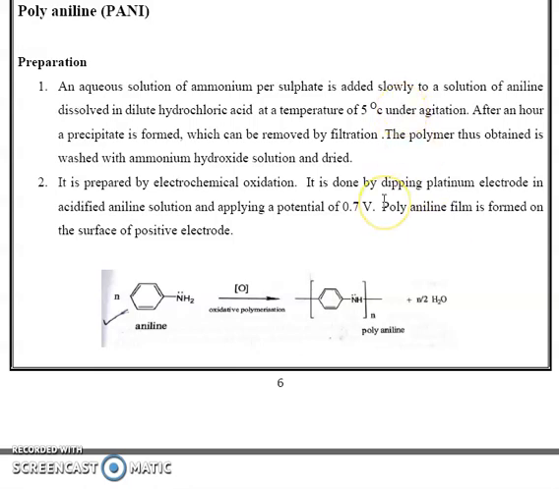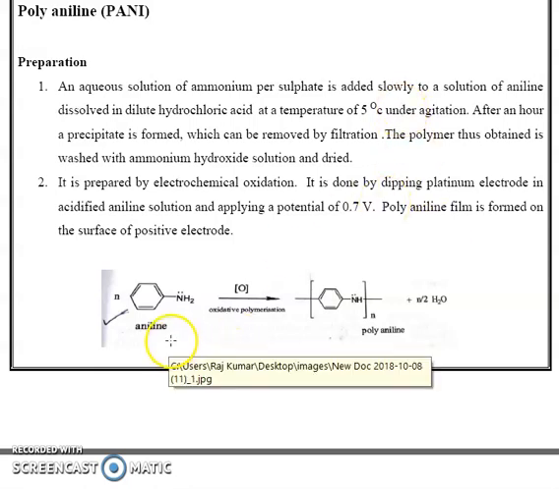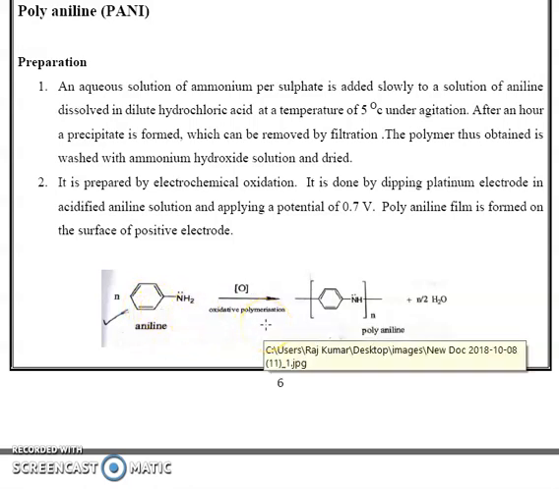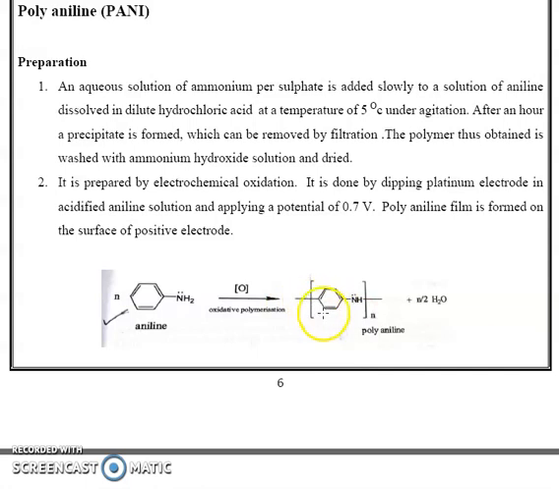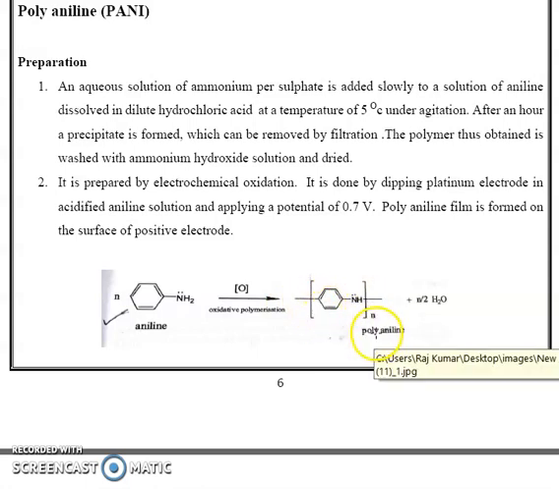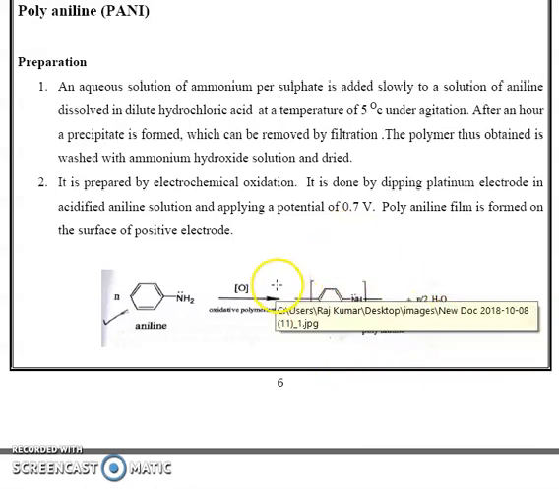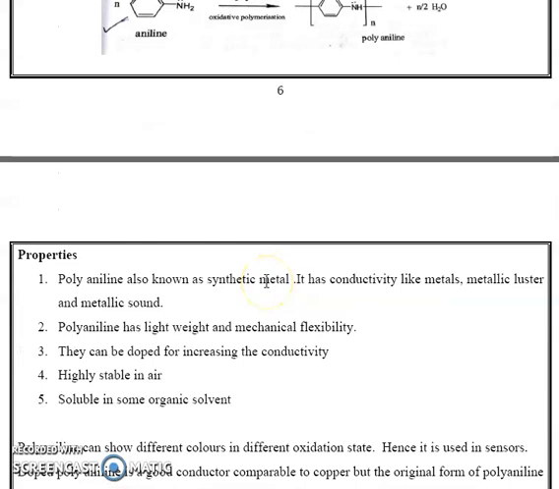In both methods, the reaction is aniline, that is C6H5NH2, undergoing oxidation. Then the product is (C6H5NH)n plus n/2 H2. This is the polyaniline. That is the preparation. Next, the properties.